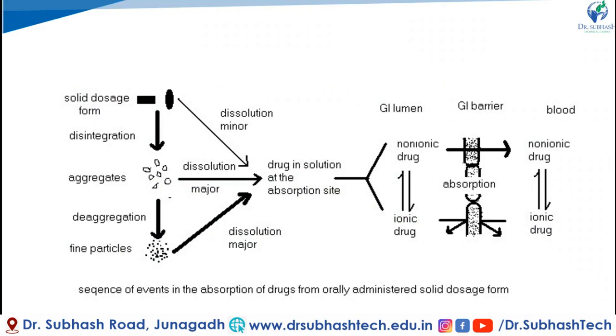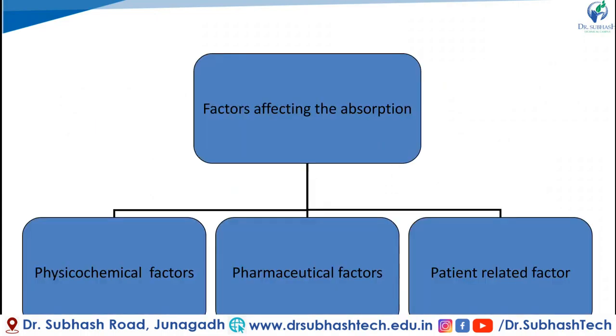and after the dissolution, at the absorption site they go for permeation. It means they cross the barrier or cell membrane and reach the systemic circulation, or blood. So these are the sequence of steps for the absorption of drug. Next, the factors affecting drug absorption are further classified into three parts: physicochemical factor, pharmaceutical factor, and patient related factor.